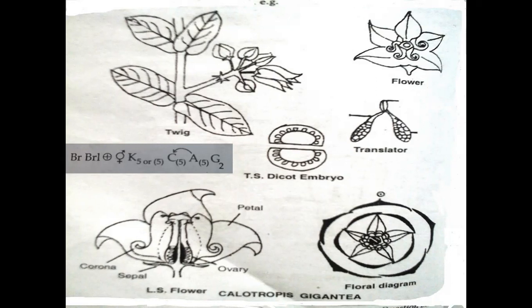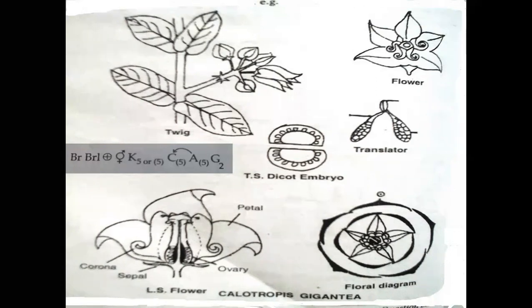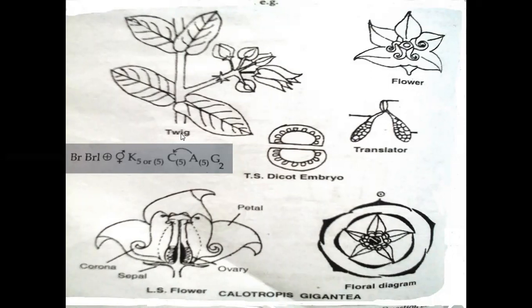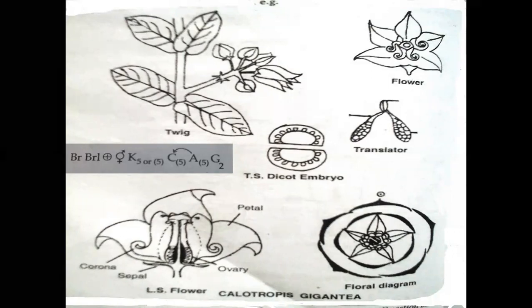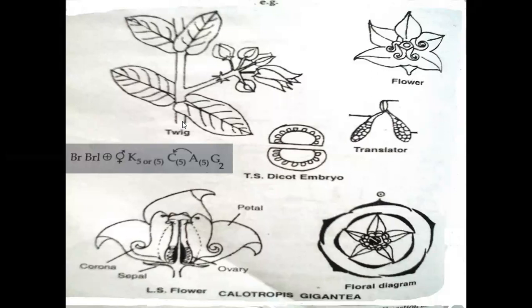Now vegetative characters. First, the root system: a well-branched taproot system is developed in Asclepiadaceae plants. Next, the shoot: aerial, erect, green in color, covered with a thick white cuticle.